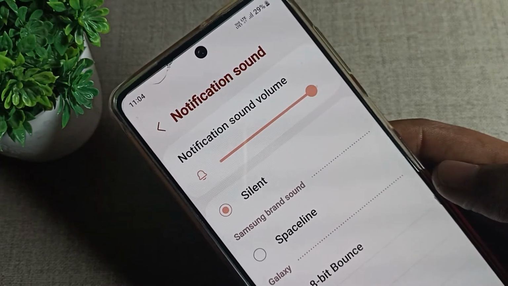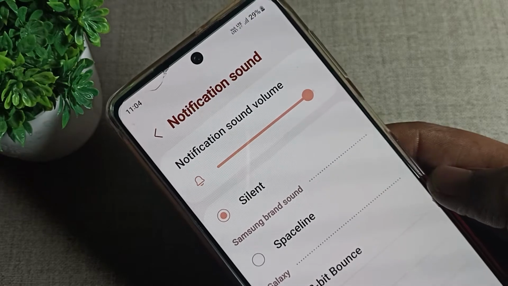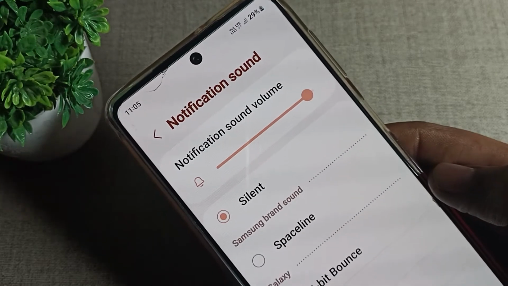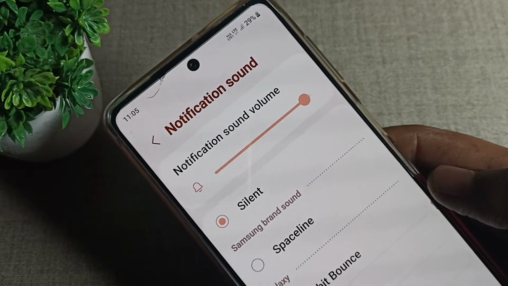Today, friends, we are going to talk about how to set the Samsung phone notification ringtone. If you want to set your phone's notification ringtone, how can you set it? Today, friends, I will show you in this video.